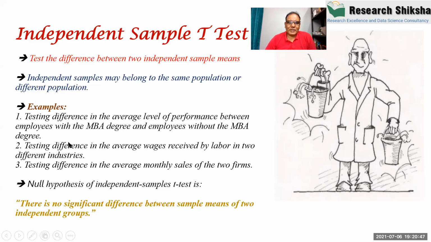These are some of the examples: testing difference in the average level of performance between employees with an MBA degree and employees without an MBA degree; testing difference in the average wages received by labor in two different industries; testing difference in the average monthly sales of two firms, with the null hypothesis that there is no difference. So I hope you understand that when we are comparing two different groups, then we can apply independent sample t-test.